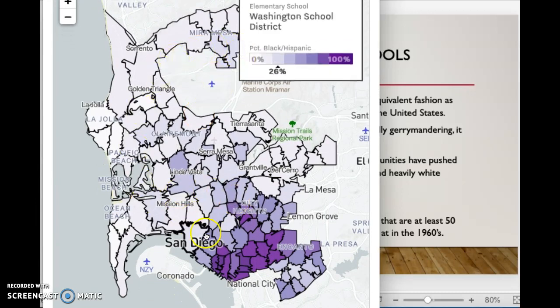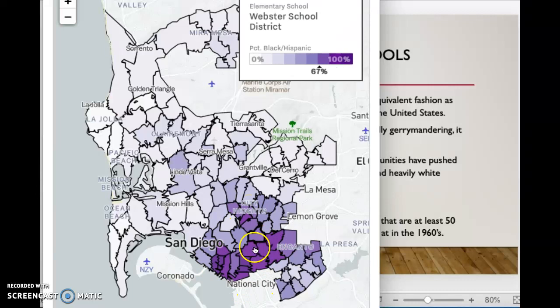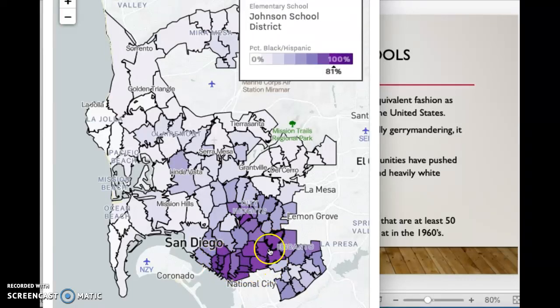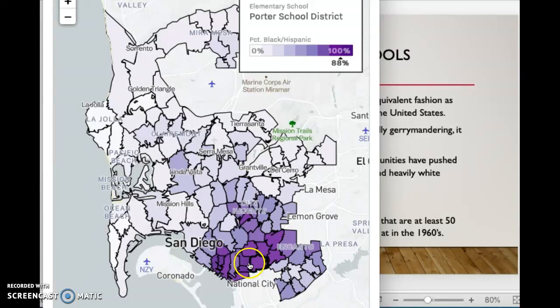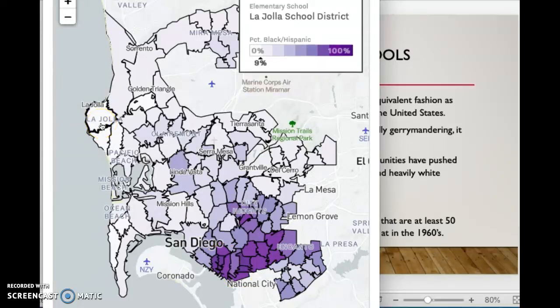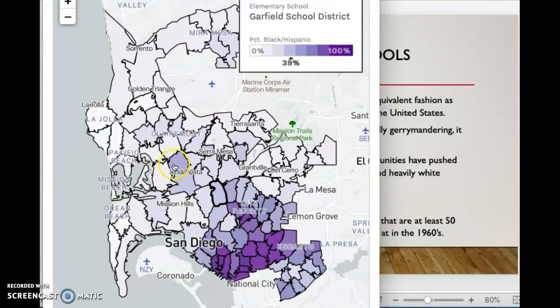You can tell it's less significant, but it's still heavily concentrated and separated from the majority population, where you have Johnson School District, Porter School District, Baker School District, all with like 94, 91. Then you go up over here, La Jolla School District has 9%, or Spreckels School District 8%. Definitely a lot of gerrymandering and attendance zoning going on there.